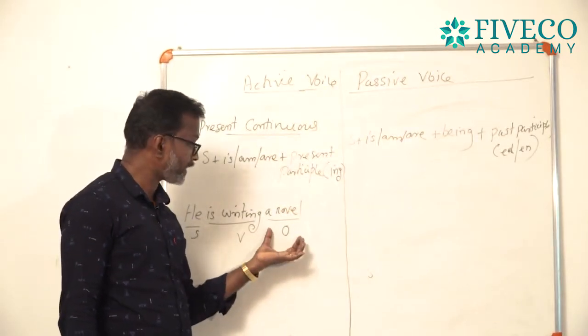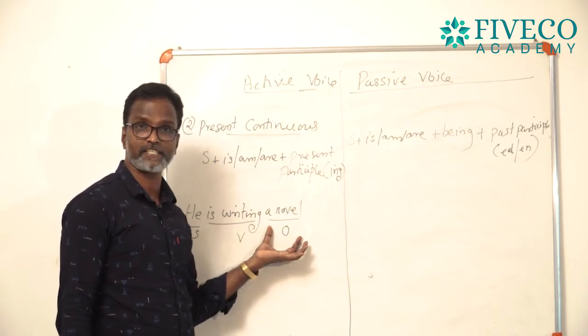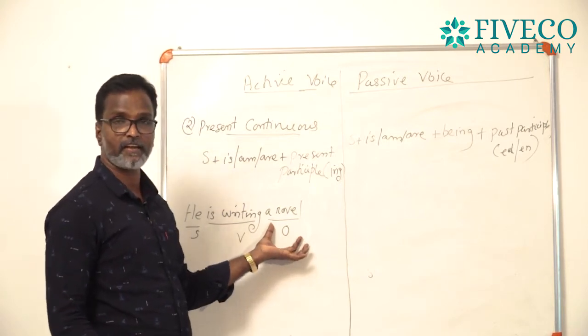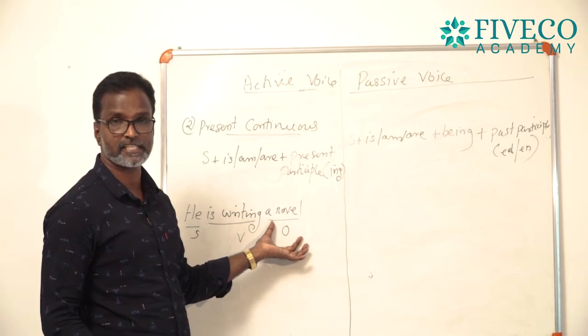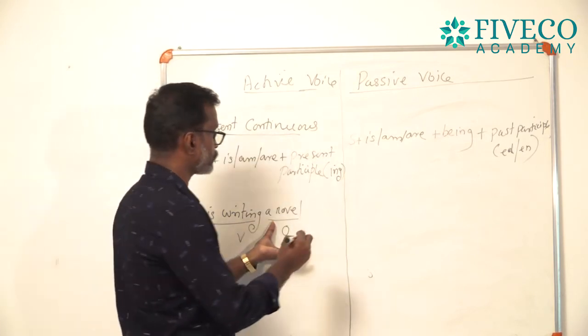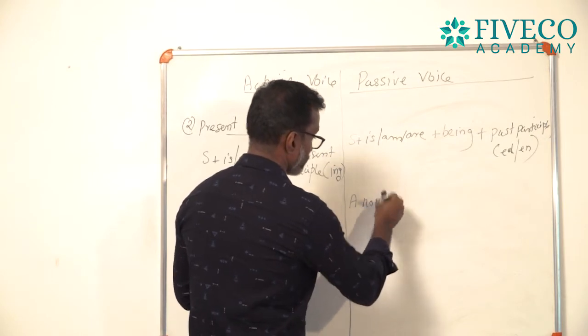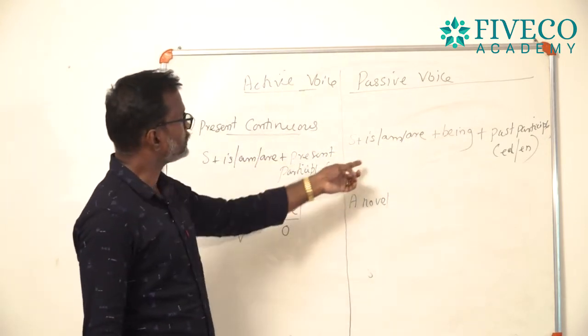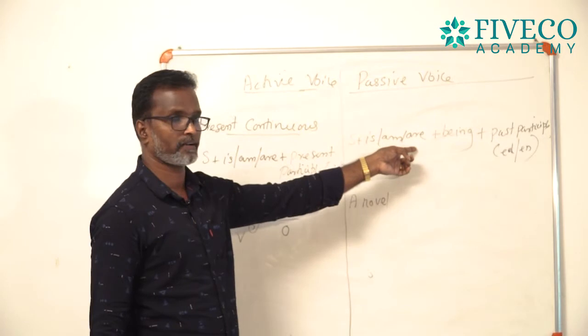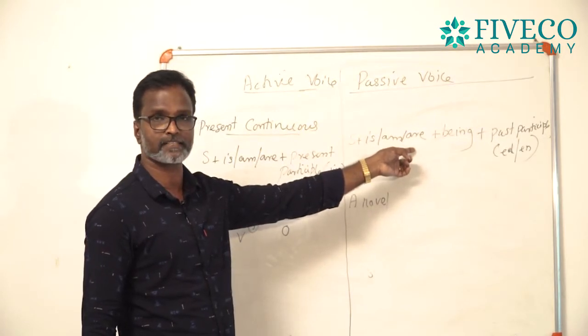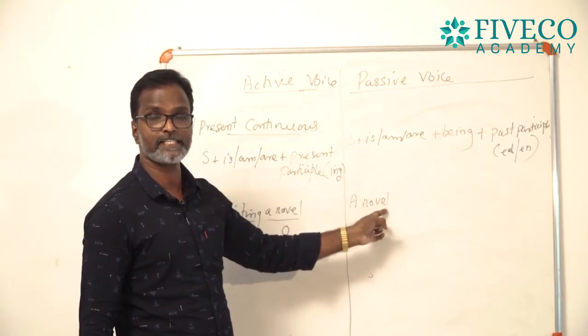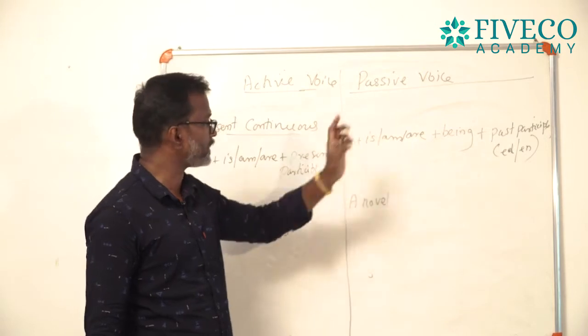So, we have got a novel, that is the object of the active voice, and we took it out as the subject. So, it will become the subject, a novel, then is, am, are. Which one can you select? A novel is a singular subject, so you can use is.